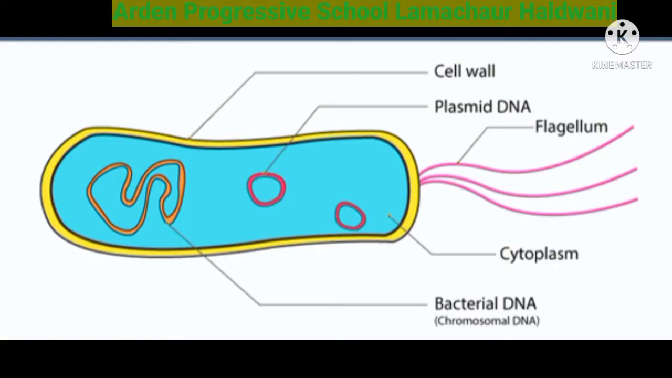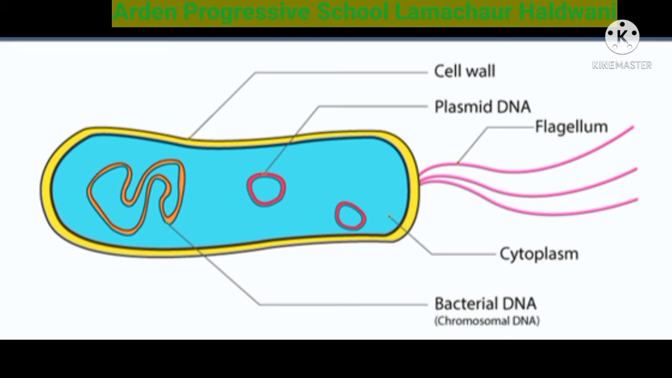So this is the structure of the bacteria. The bacteria consists of this cell wall, the yellow line you can see as the outline. This is the cell wall, which is made up of protein, and it helps to protect the internal structure and materials of the bacteria. Next is the plasmid DNA, the circular red structure you can see, which helps the bacteria to survive.